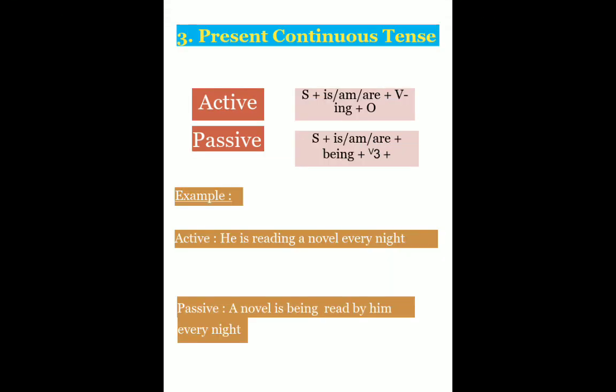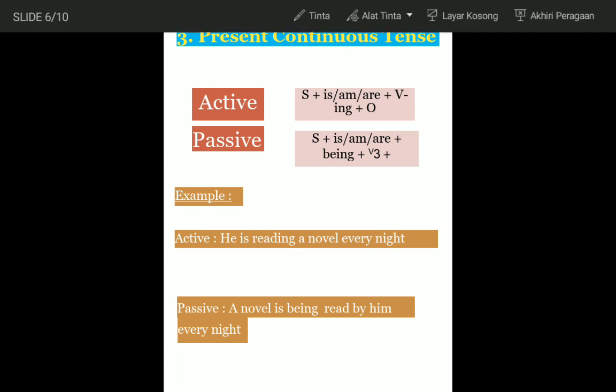Next. Number 3, present continuous tense. The formula for an active sentence: subject plus is or am or are plus verb ing plus object. The formula for a passive sentence: subject plus is or am or are plus being plus verb 3. For example, in an active sentence, he is reading a novel every night. He, as subject in active voice, moves to object, him.